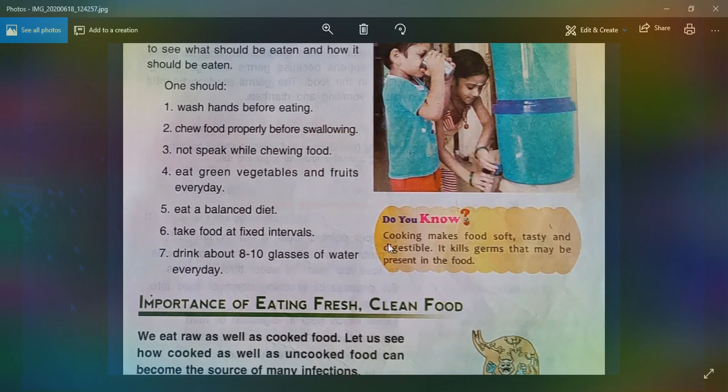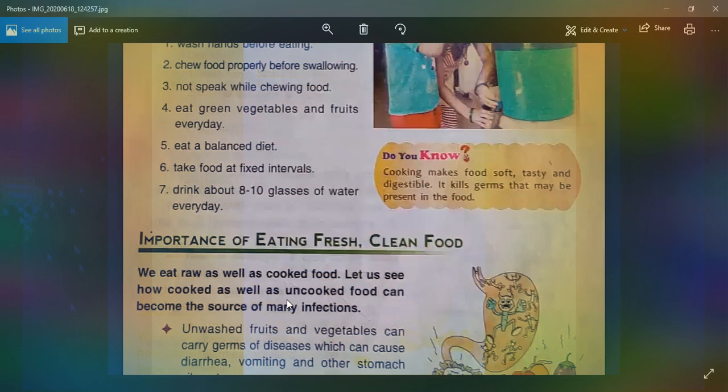Do you know cooking makes food soft, tasty and digestible? It kills germs that may be present in the food. Importance of eating fresh, clean food. We eat raw as well as cooked food.